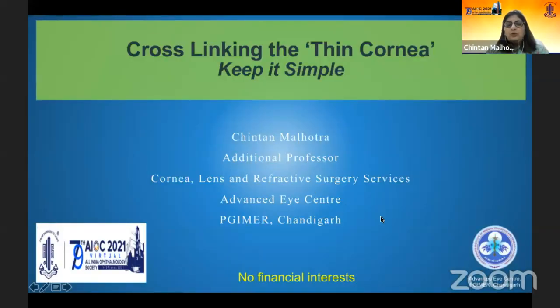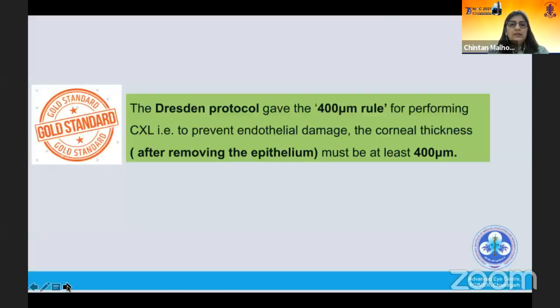So very good afternoon to all. The topic I'll be speaking on is cross-linking the thin cornea and how to keep it simple. Basically, how each of us can cross-link a thin cornea if the need be. Now, all of us in clinical practice keep seeing patients who are less than 400 microns, some 350, and we are always in a dilemma whether we should cross-link or not.